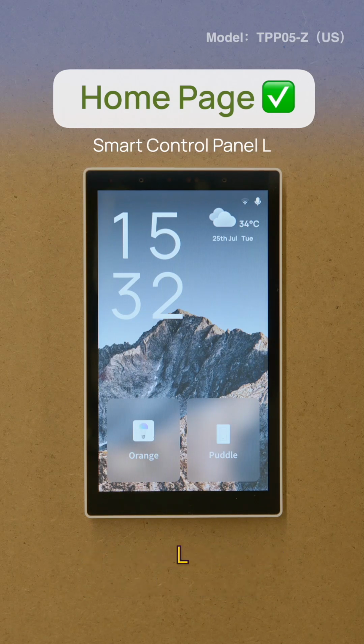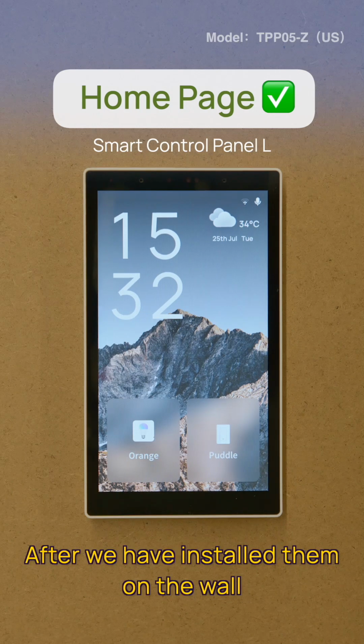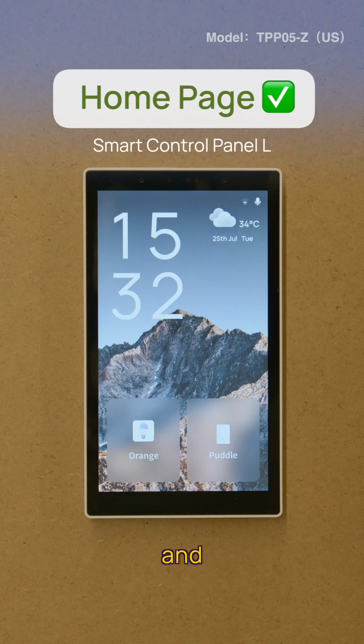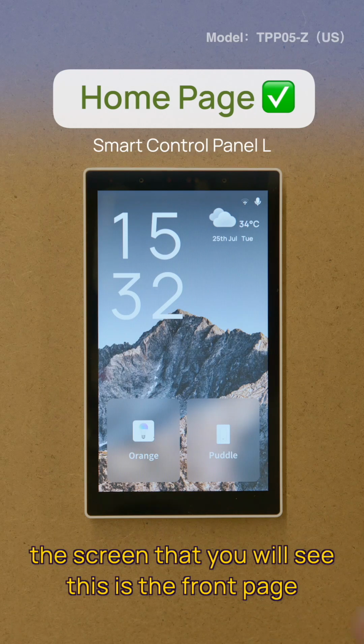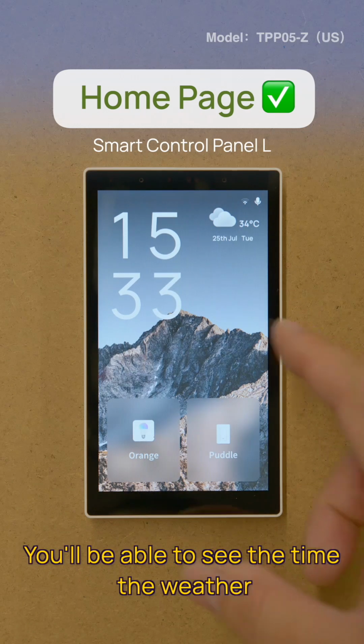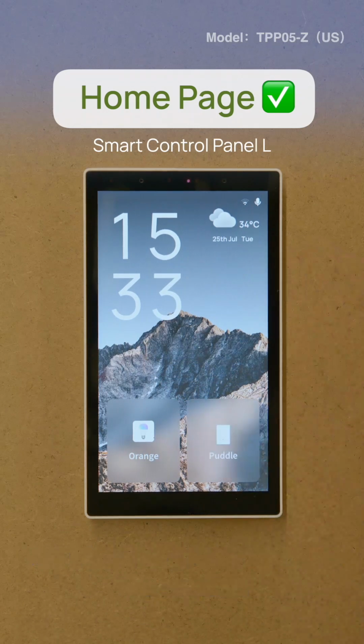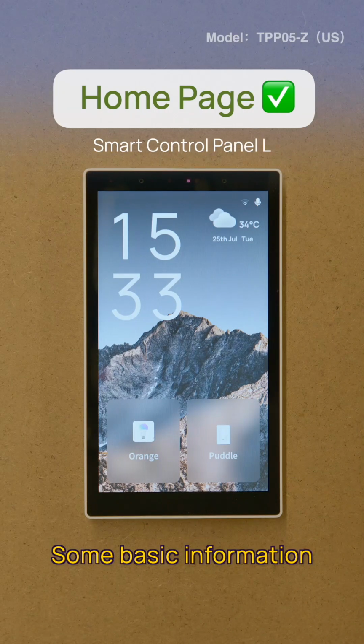I'm going to introduce some of the features of the smart home control panel. After we have installed it on the wall and lit up the screen, you will see this is the front page. You'll be able to see the time, the weather, and the temperature for some basic information.